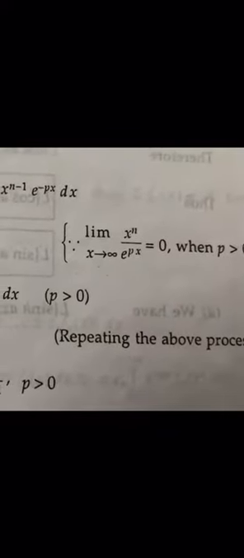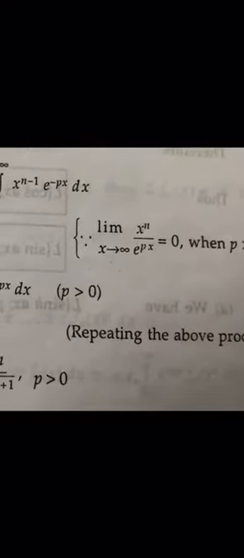because the limit x tending to infinity of x raised to n e raised to minus px, that is x raised to n divided by e raised to power px, is equal to 0 when p is greater than 0. So this is equal to n into n minus 1 upon p square times the integral from 0 to infinity of x raised to power n minus 2 e raised to minus px dx, p is greater than 0.